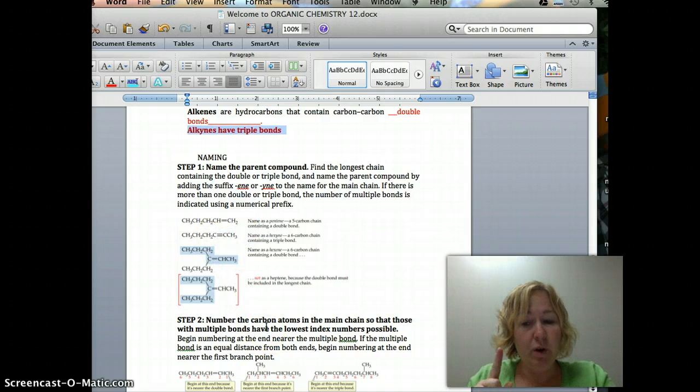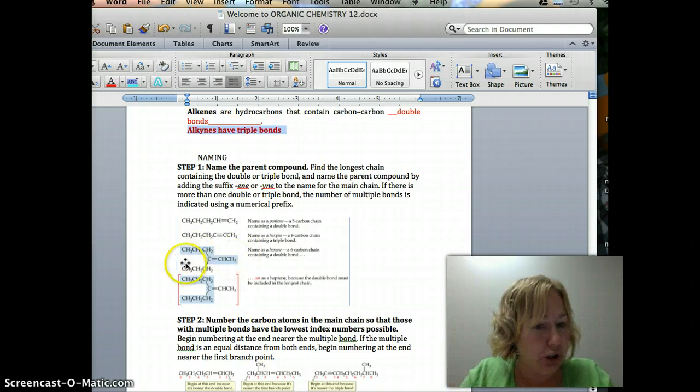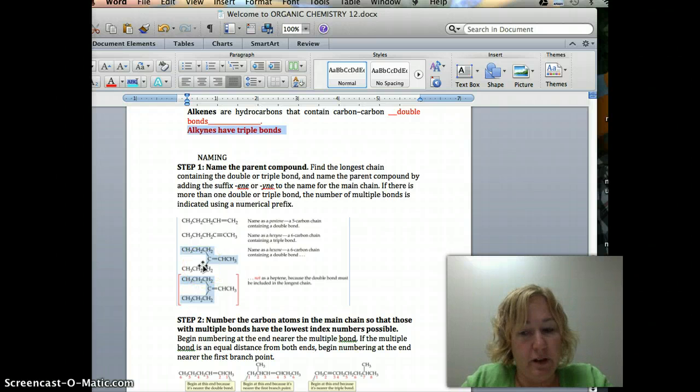Now, one other little rule you have to remember is you can't skip it and make it a group. You have to include it in the parent compound. So here you could do 1, 2, 3, 4, 5, 6, 7 and make this like a group. You can't do that. If you're naming it, this has to be included in the group, and then this has to be the side chain. So in this case, the name is hexene, which is the 6 carbon ring containing the double bond.